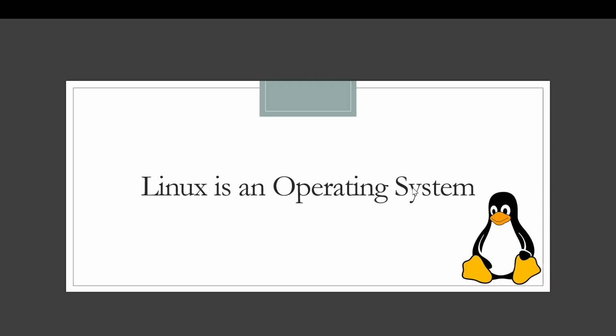So without an operating system, your computer cannot function. So what we understood is, what is an operating system? If we want to talk to the hardware, the CPU, memory, disk, if we want to run programs, if we want to manage files, we use an operating system. And just like Windows, Linux is an operating system. In Windows, we just click icons, we use the mouse and keyboard, but in Linux, we mostly type commands.